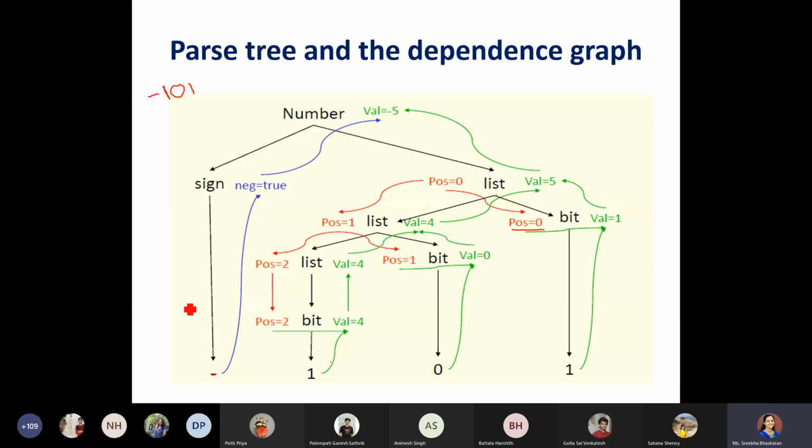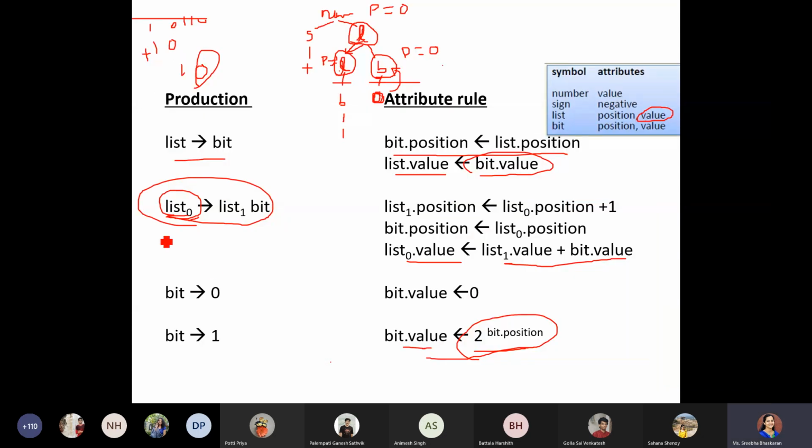The green ones are having bottom to top flow. That means you can write the production rule as well as the attribute rules where you can take the contents; the left production rule attribute content can also be modified. You can make use of left and right contents, which you have seen in these two cases.